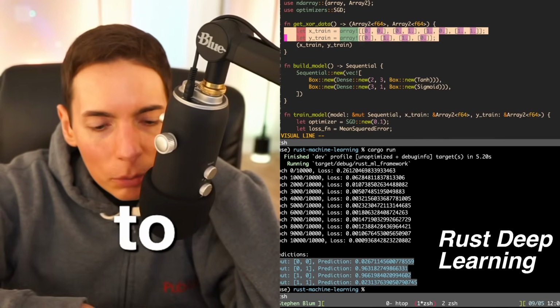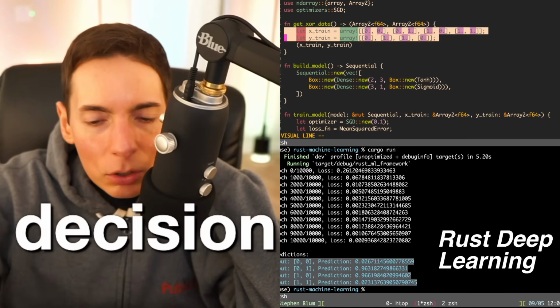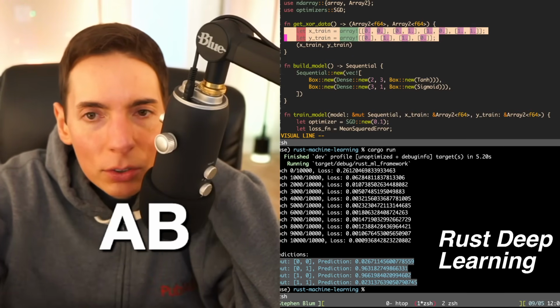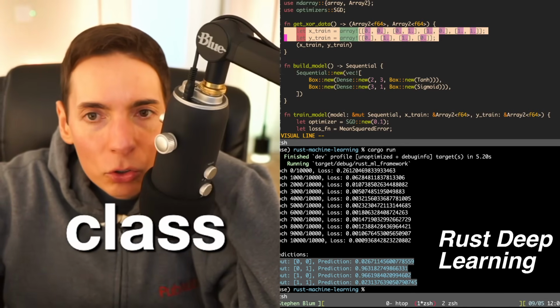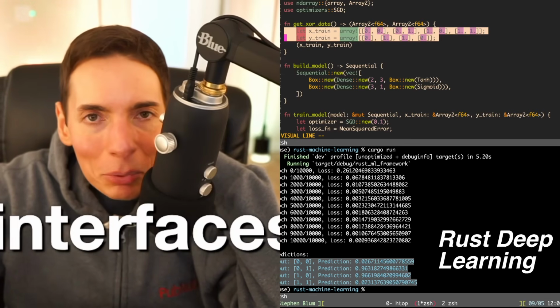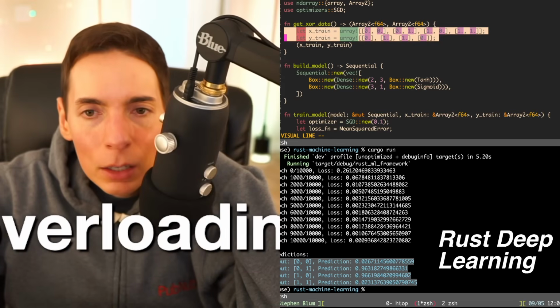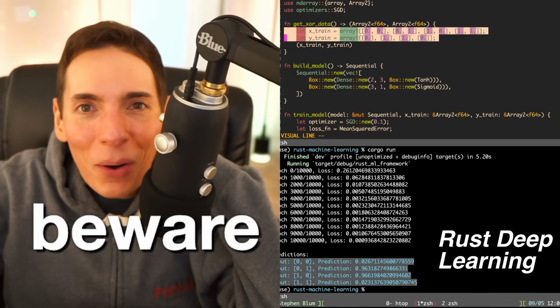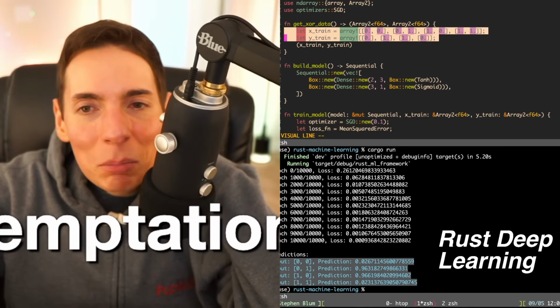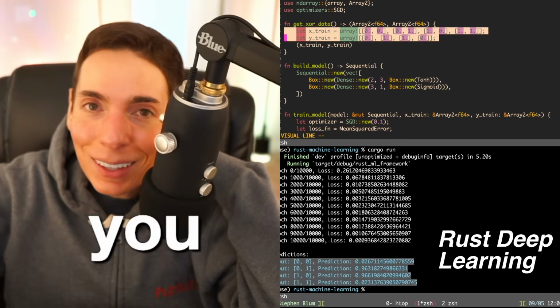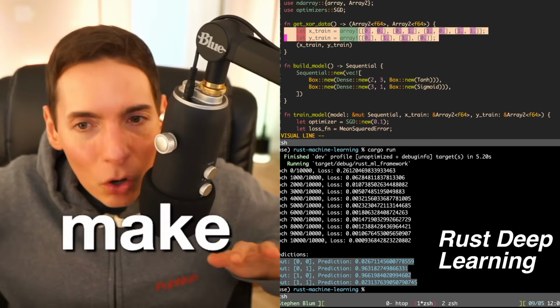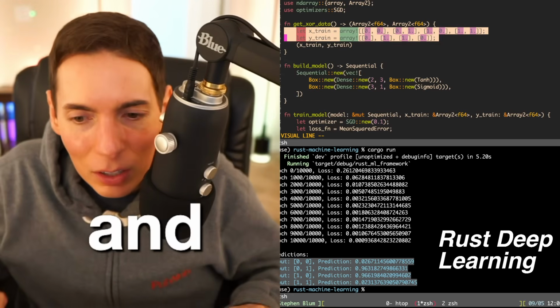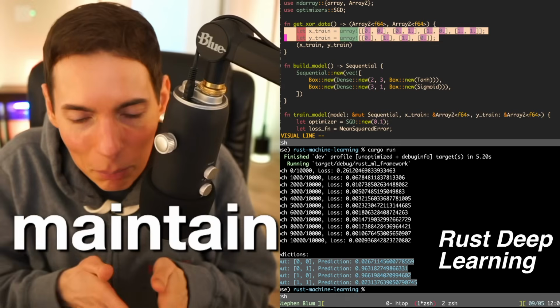You're going to be faced with a tough decision. You're going to see all these really fancy abstractions that help organize code in different ways, such as classes and structures, interfaces, implementations, overloading. Beware of those temptations. They make your code nicely compartmentalized and organized, but they just make it overly complicated and difficult to maintain. Keep your code super simple.